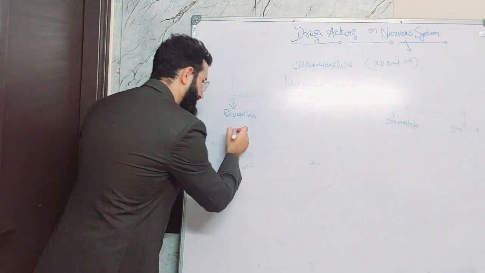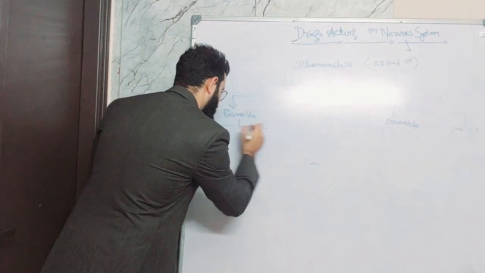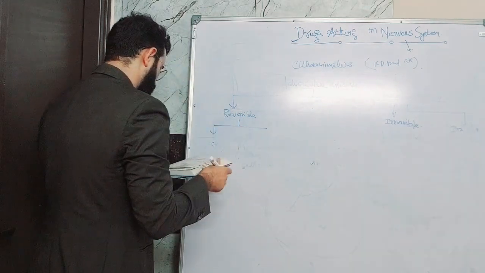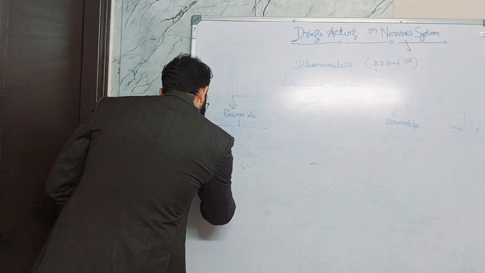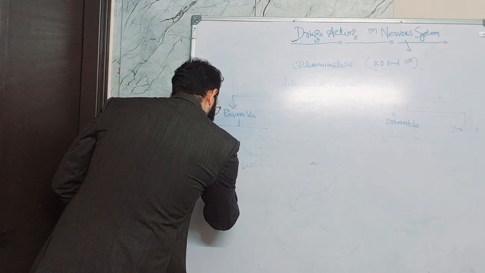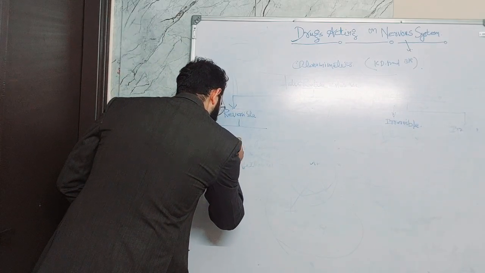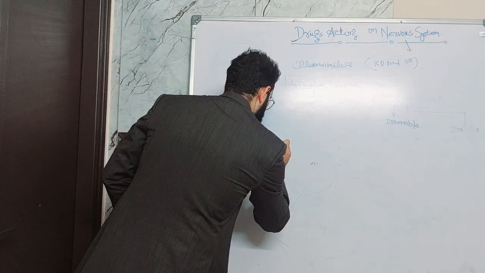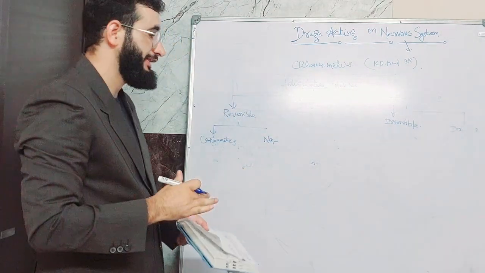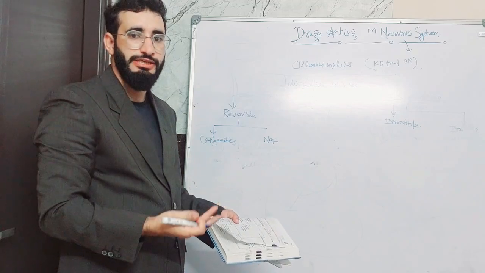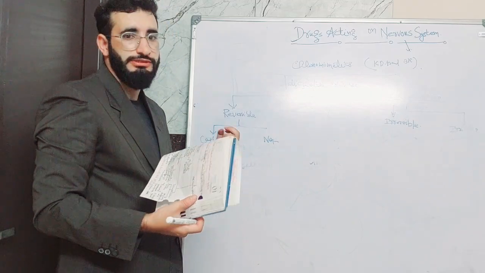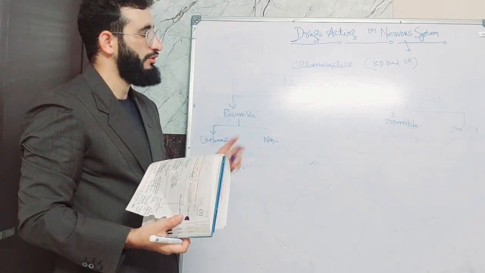Reversible anticholinesterases are further subdivided into two types: carbamates and non-carbamates. This classification includes both pharmacological and chemical classification, because it also gives an idea about the chemical nature of the drug.